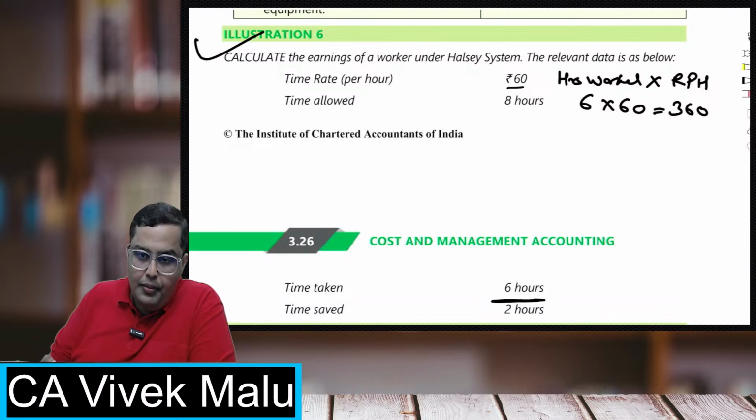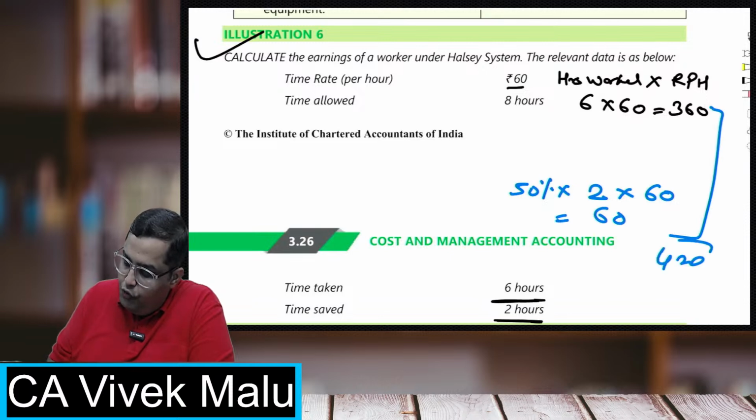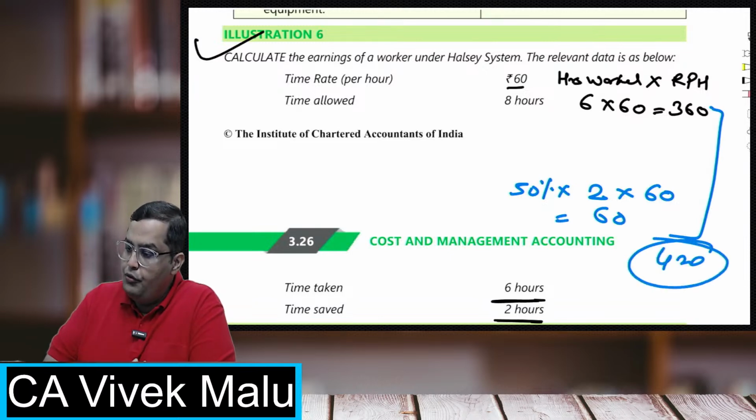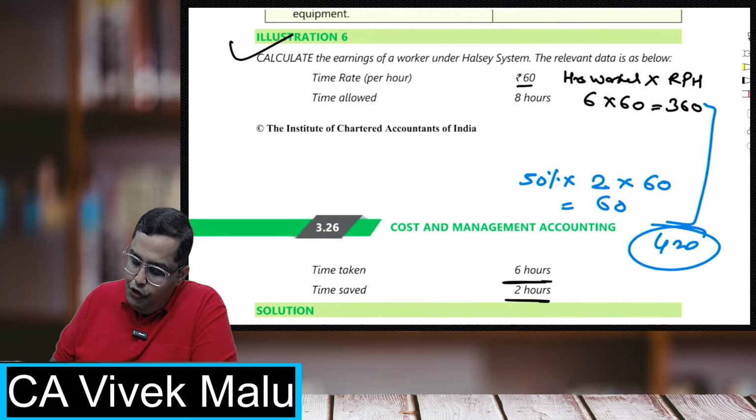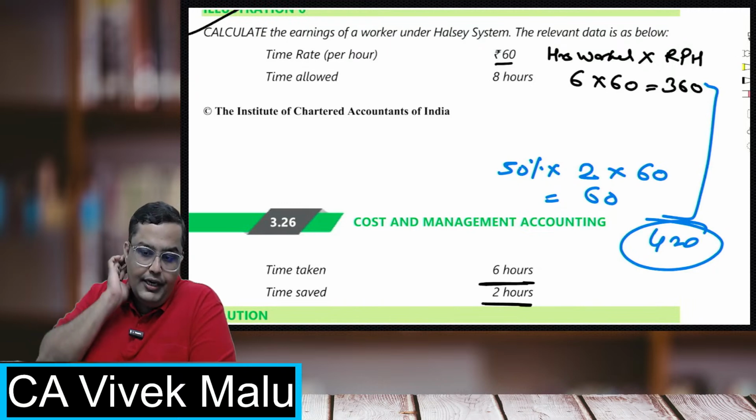Now we have to give them the bonus. Bonus is 50% of time saved, right? So time saved is 2 hours. So bonus will be 50% into time saved 2 hours into rate per hour 60. So that will be obviously 60 rupees. 360 plus 60, the answer will be 420 rupees. Okay, perfect, students. So this is how we calculate the earnings of the worker under the Halsey system. Can you do one thing? For the same question, do calculate under the Rowan scheme. Come on.